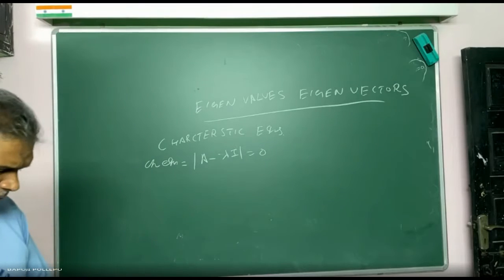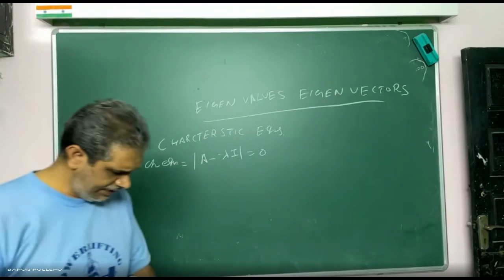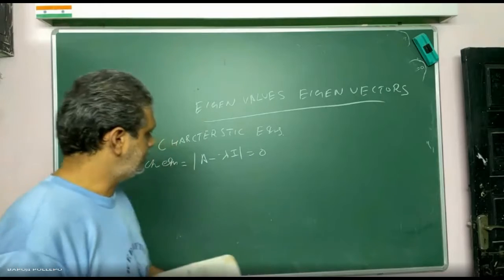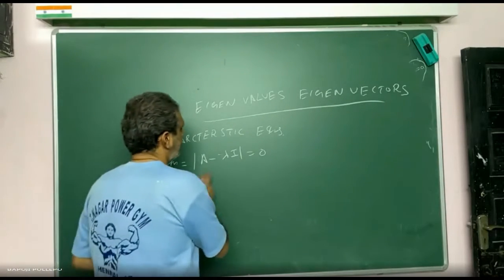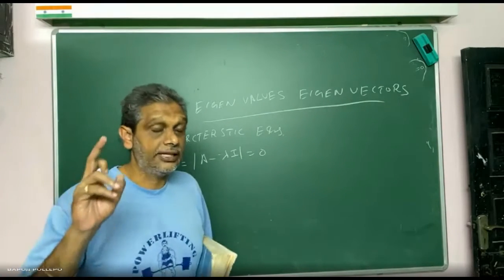There will be a problem given. Note down: find the eigenvalues and eigenvectors of this matrix. The determinant of A minus lambda I is called the characteristic equation.